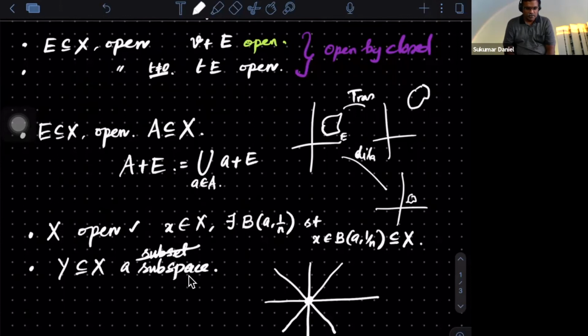The whole plane is a 2-dimensional subspace, any line passing through the origin is a 1-dimensional subspace, and the set containing just the singleton 0 is a subspace of dimension 0. So these are the subspaces. I am asking whether any of them can be open. That's what we are asking.